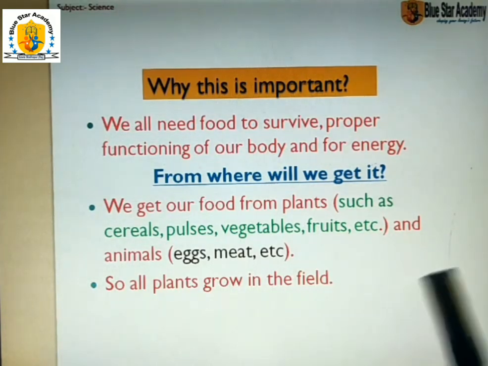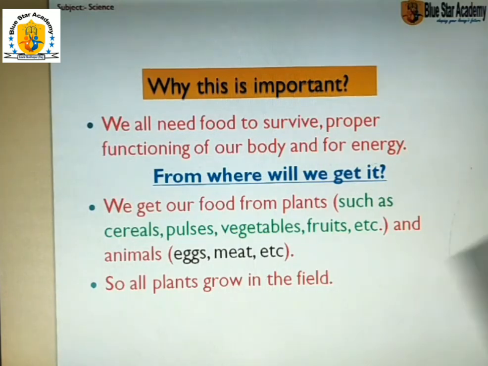We all need food to survive. Everyone needs food to survive, for the proper functioning of the body. If we raise a hand, we need energy for raising a hand, so from where do we get this energy? We get this energy from food. And another question, from where do we get food?